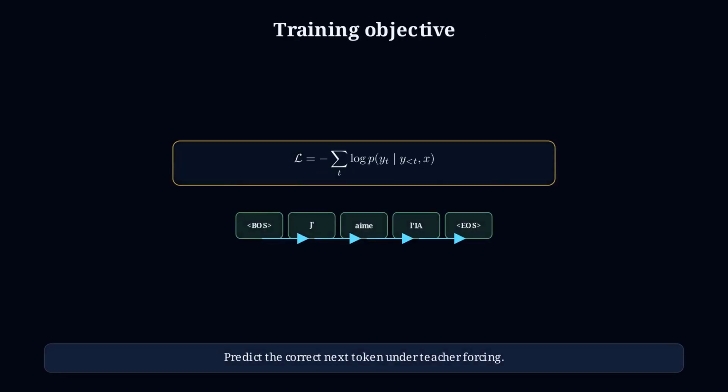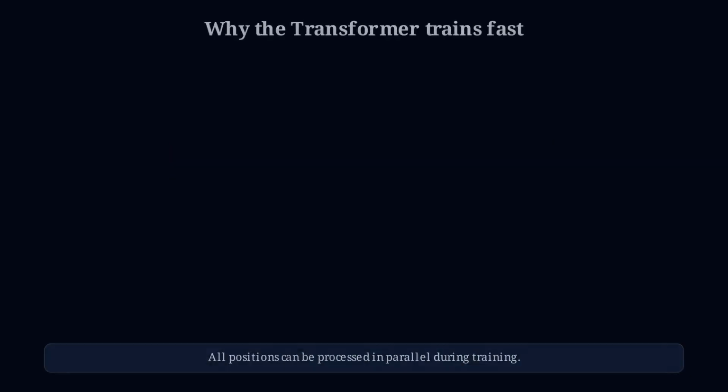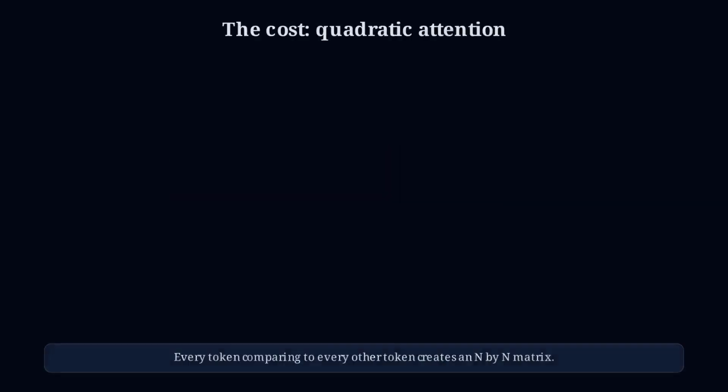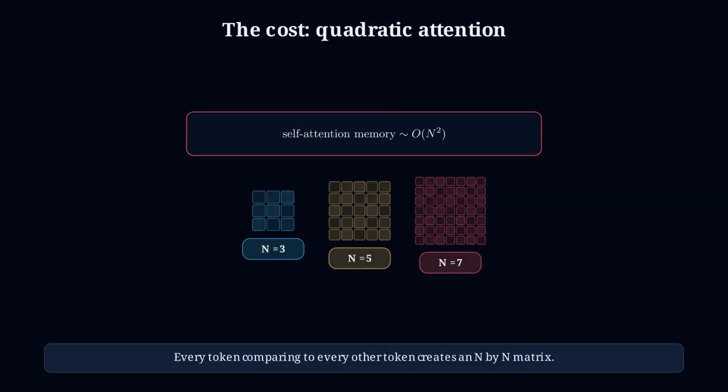Training is simple in principle. Given the correct previous tokens, predict the next token, and minimize the negative log likelihood. The key advantage is parallelism. During training, all input positions can be processed together, unlike recurrent models that move step by step. But full self-attention has a cost. The attention matrix grows with sequence length squared, which is why very long context is expensive.